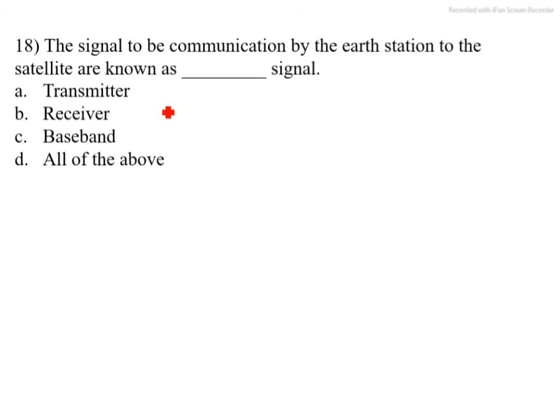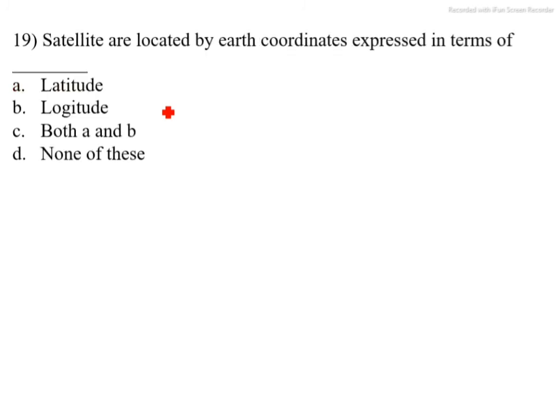Earth station to satellite is the uplink, and the frequency is always higher. The correct option is transmitter. Next question.